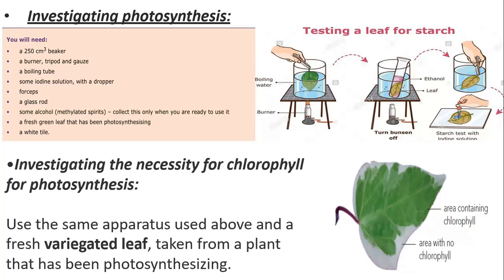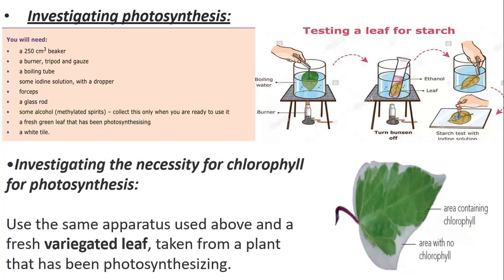The next investigation, it is the necessity of chlorophyll for photosynthesis. We will get a very specific type of leaves, variegated leaves. Taken from the plant, I will go through the whole process again.